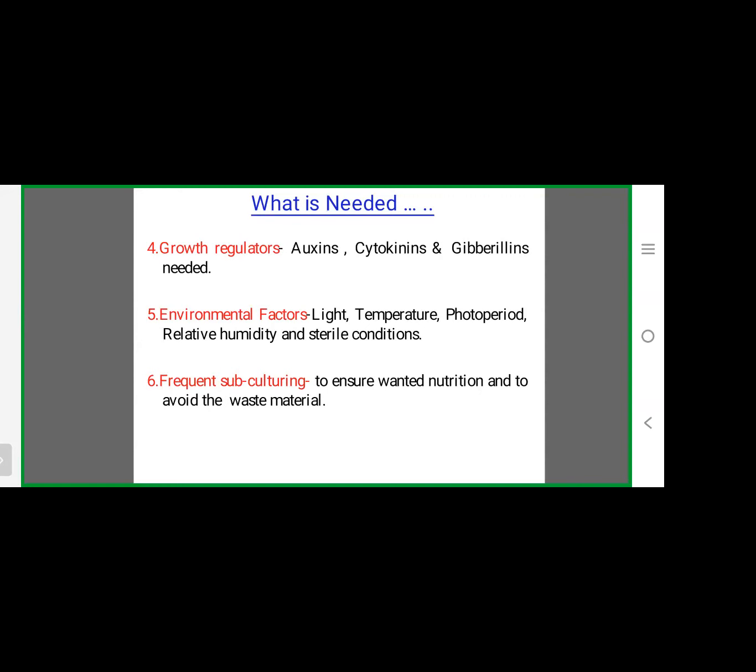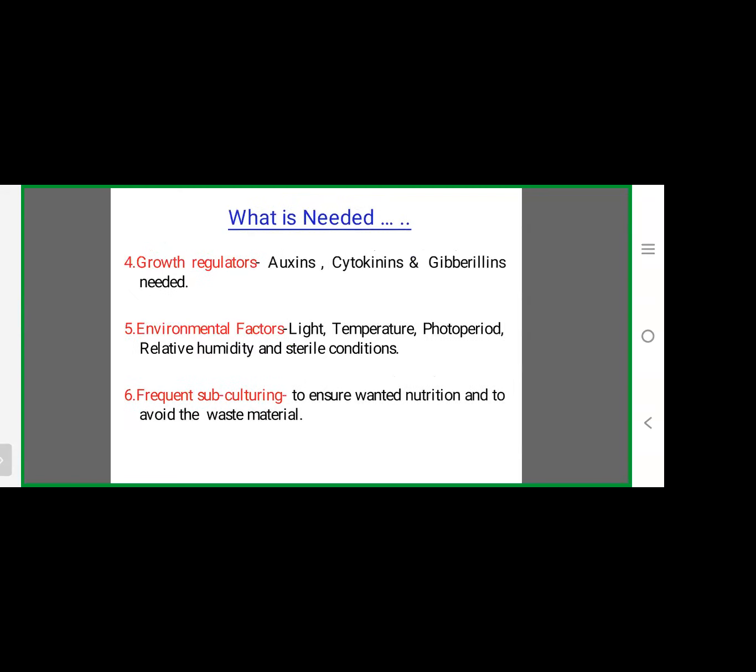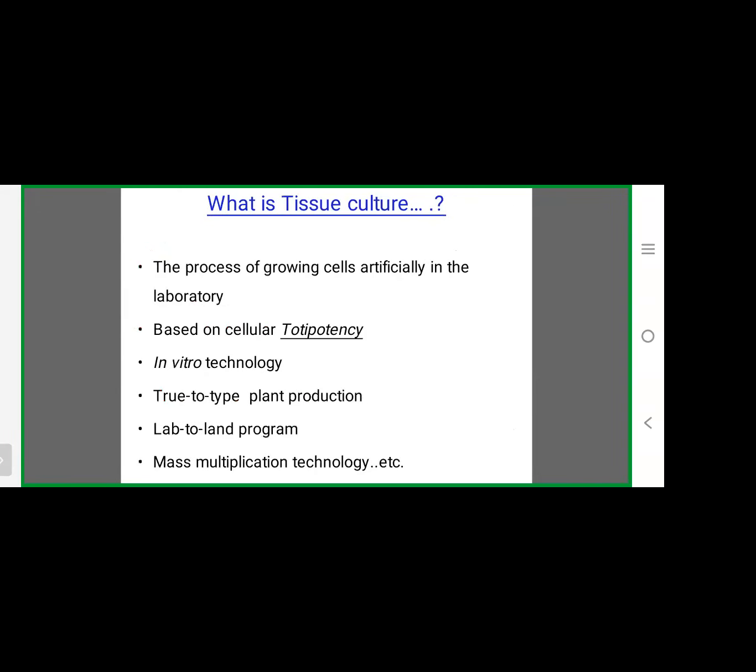the light intensity, time of the light, temperature. Some of the measured qualitative and quantitative environmental factors must be maintained in the tissue culture room. Then frequent subculture. After some days, the tissues will be transferred to another nutrient media. So that is the frequent subculture. Transfer after 3 weeks. So these are the basic needs for plant tissue culture.